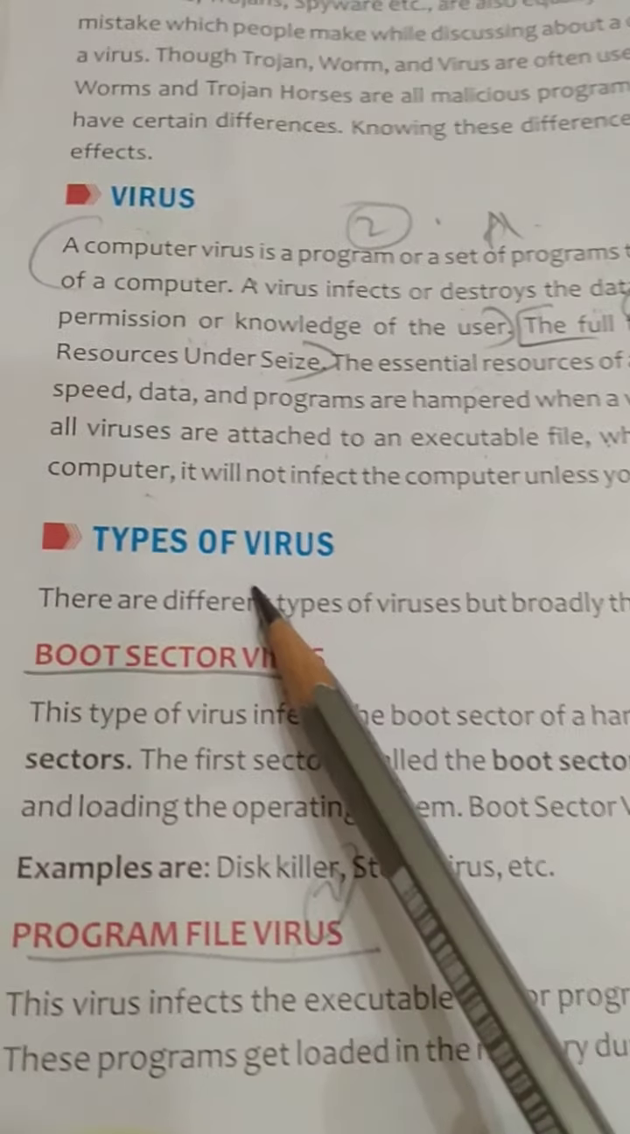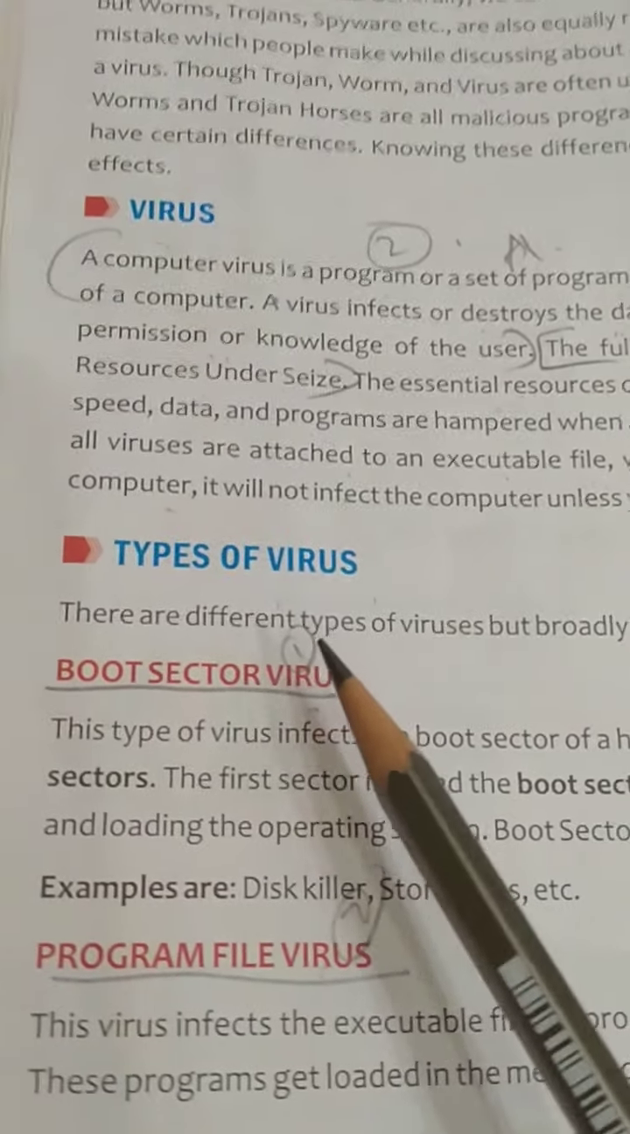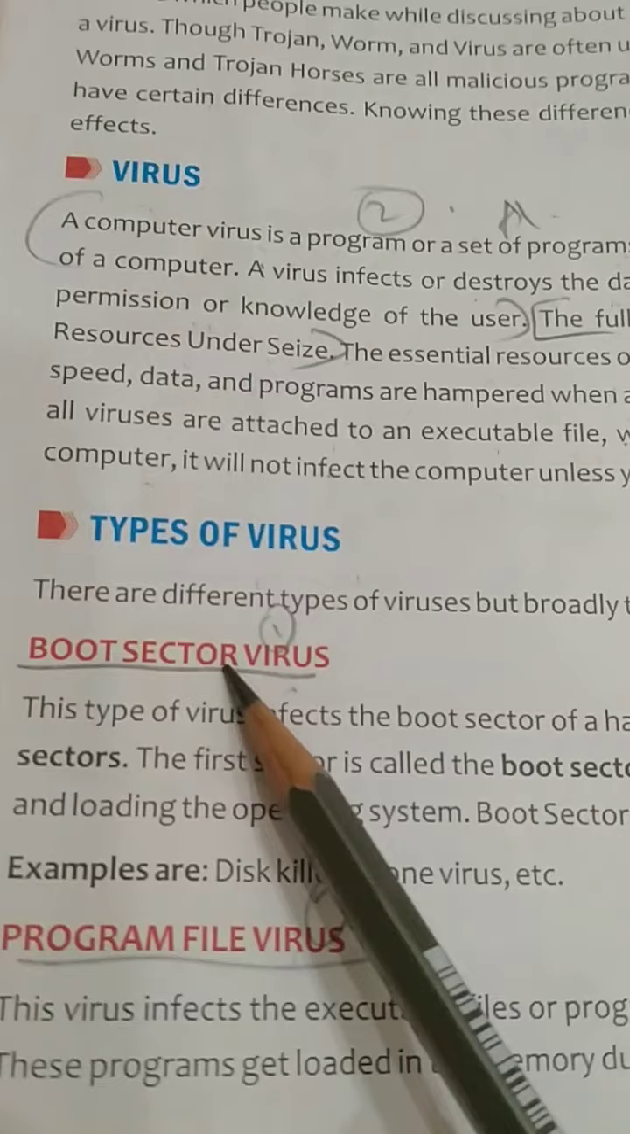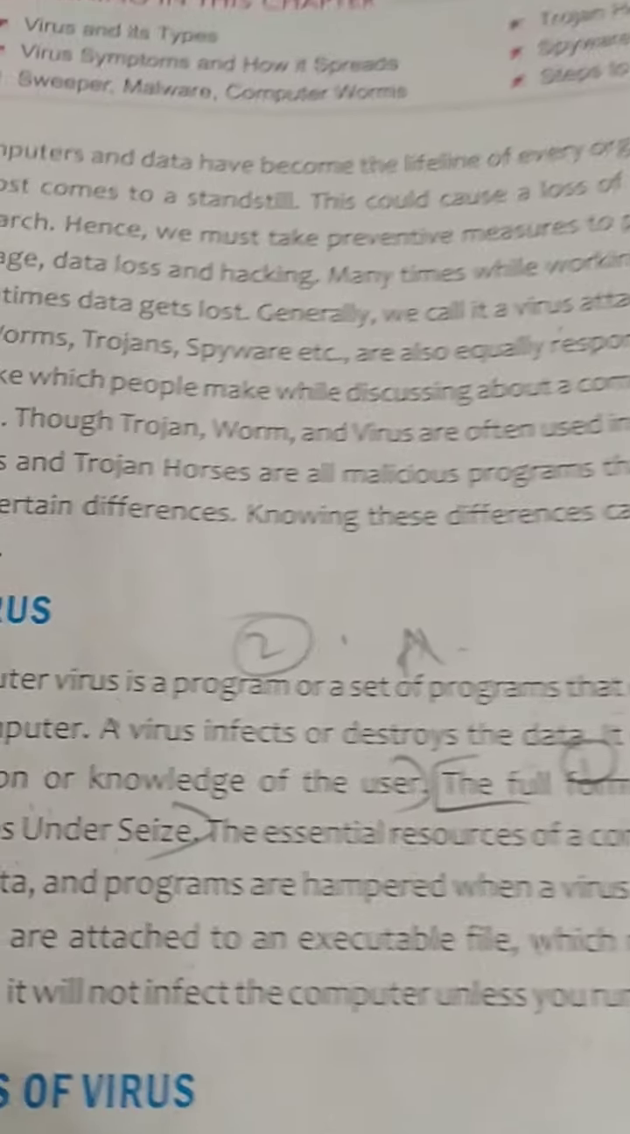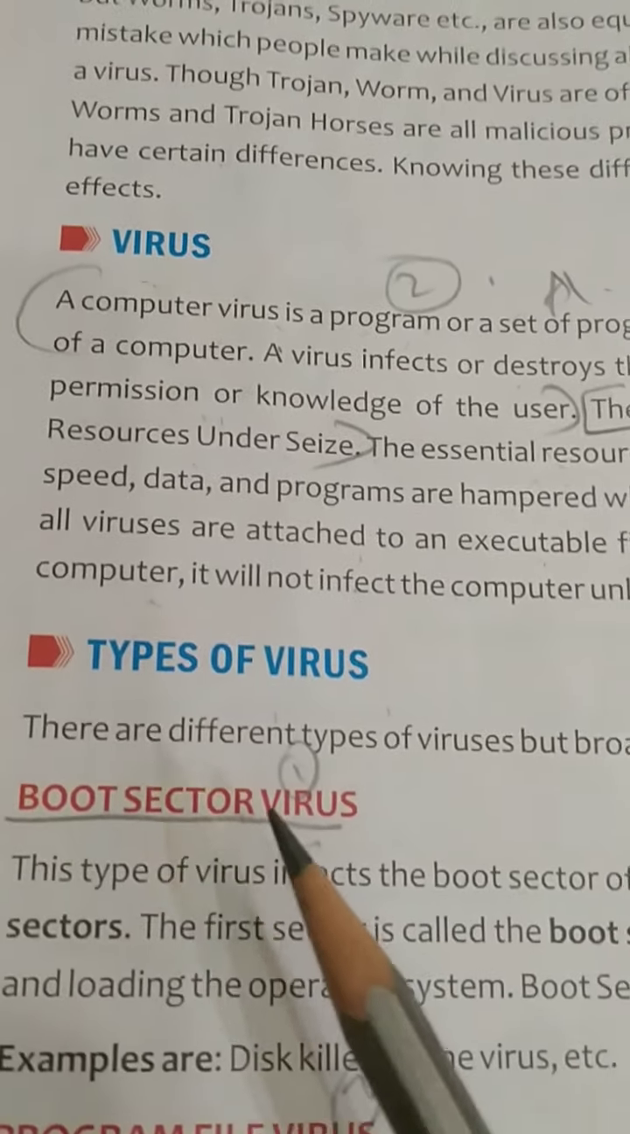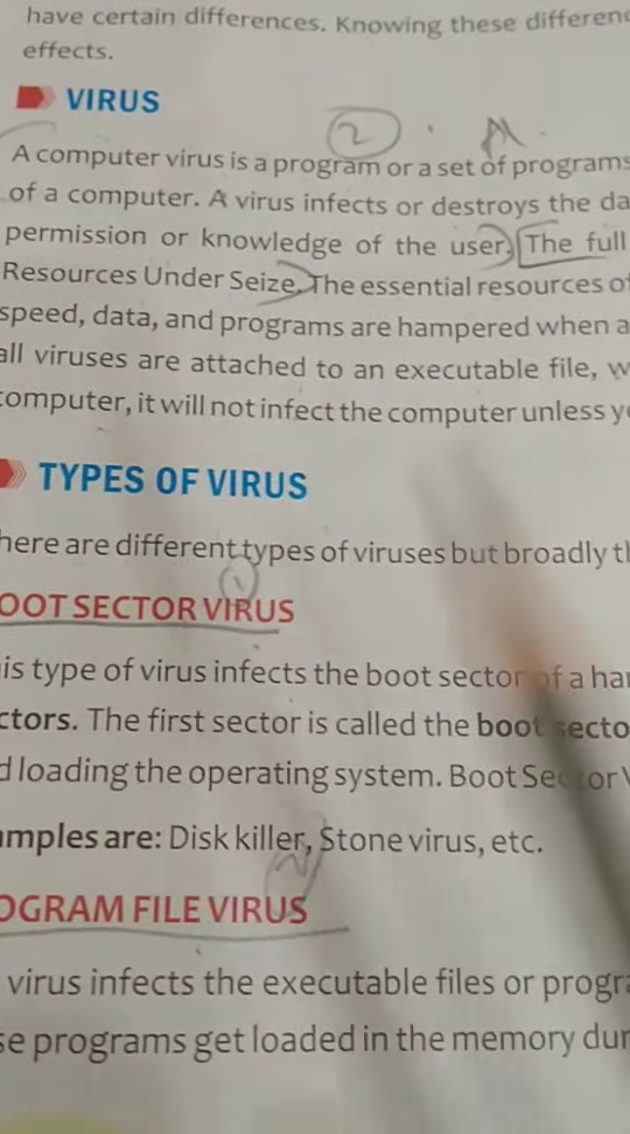Moving to different types of viruses. You have four types of viruses: boot sector virus, program file virus, multipartite virus, macro virus. These are the four types. First, we will go to boot sector virus.